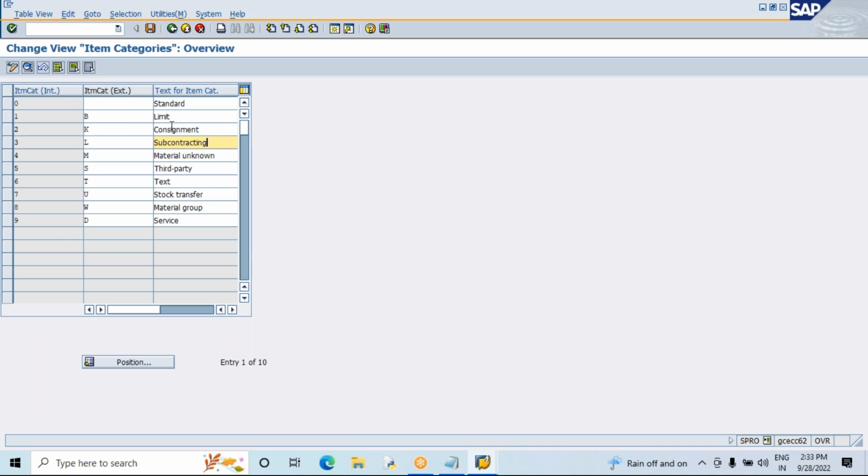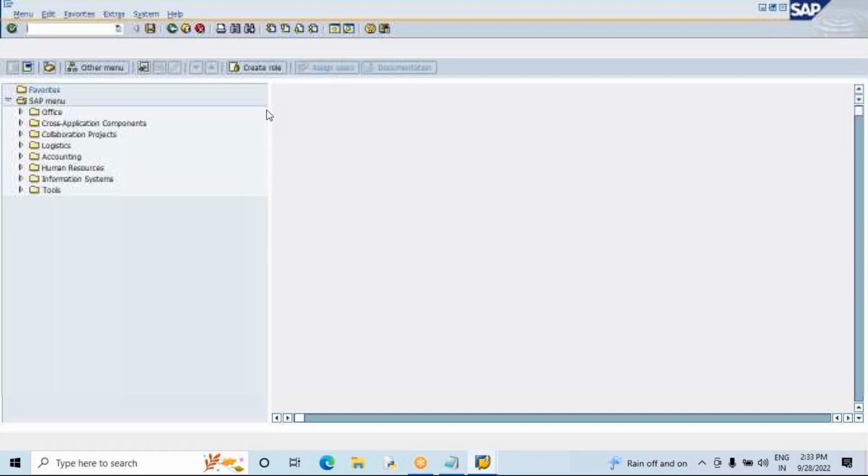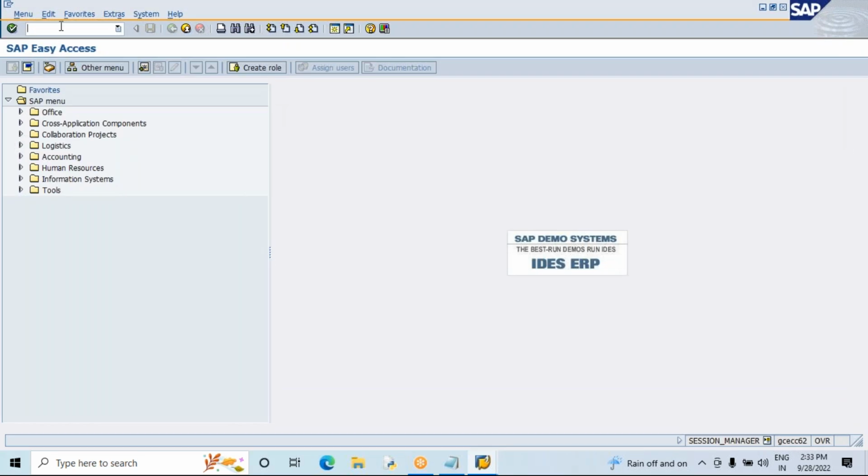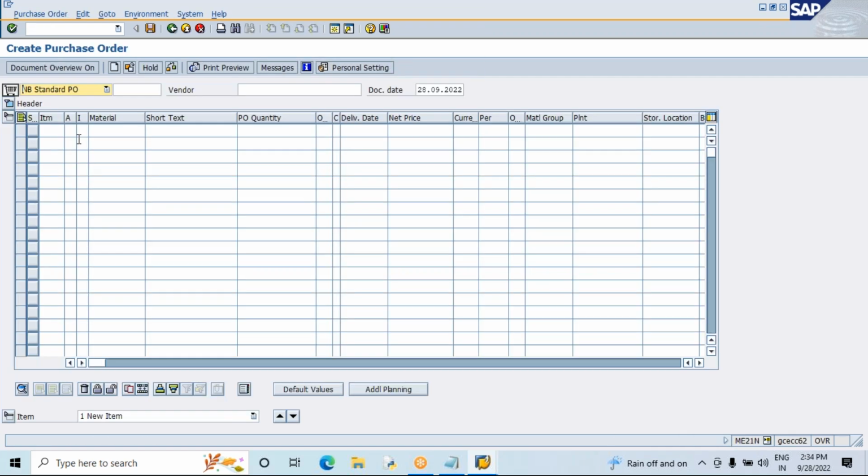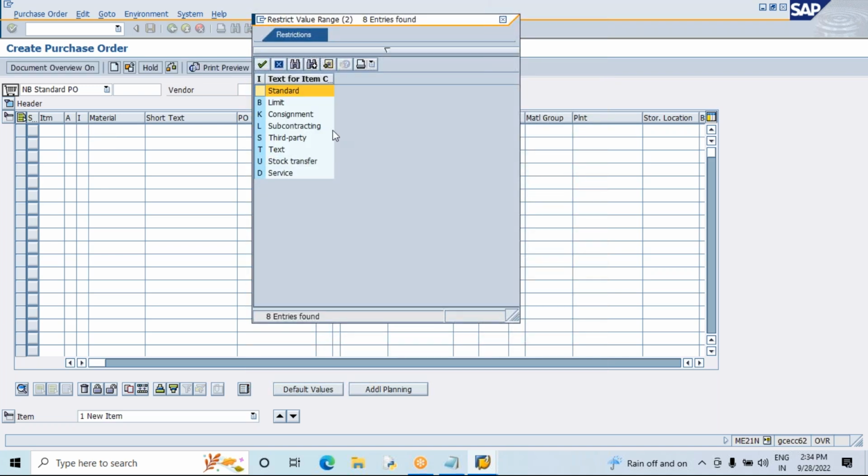Now let me open a purchase order. Just to show where you will see item categories in the purchasing document. If I go to ME21, this is a purchasing document. Here you can see the account assignment category first, and the second one is the item category. If I open the item category, you can see these are all the different item categories in the system: standard, limit, consignment.